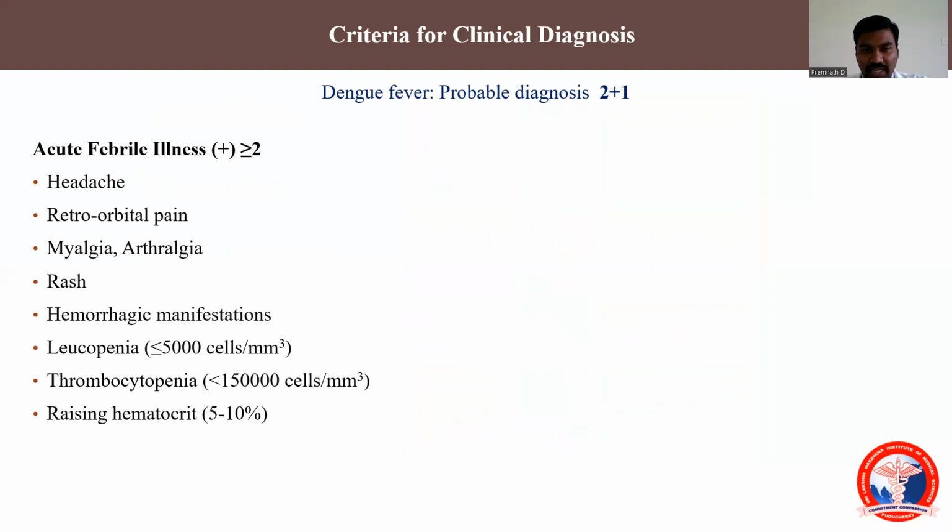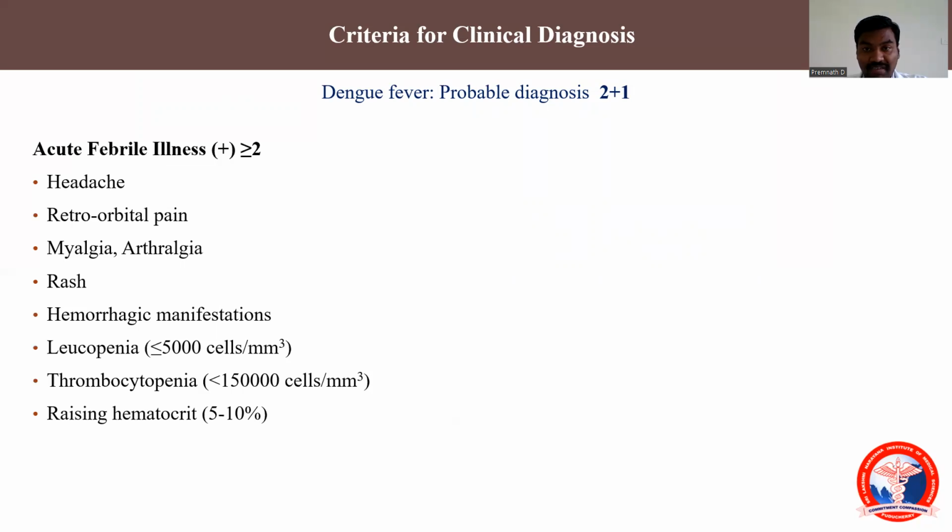What is this 2+1 criteria? In the things that are listed, two should be present. Two conditions should be positive. For example, the patient should have an acute febrile illness, should be hyperpyrexic for at least 2 or more days, with either of the symptoms like headache, retro-orbital pain, myalgia, arthralgia.